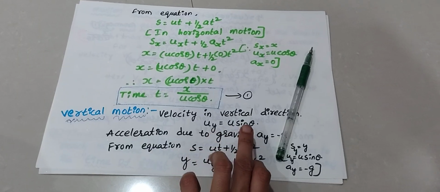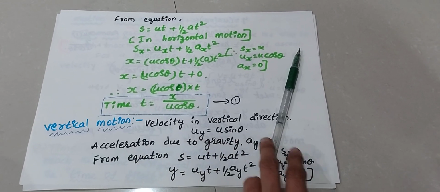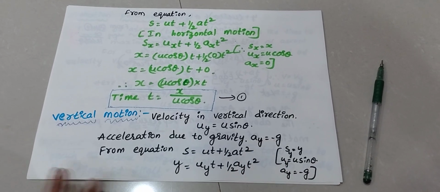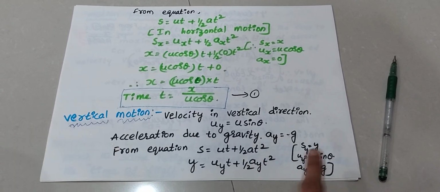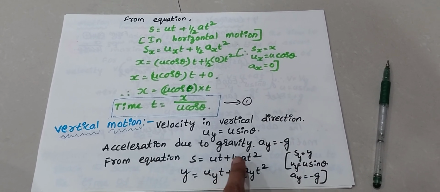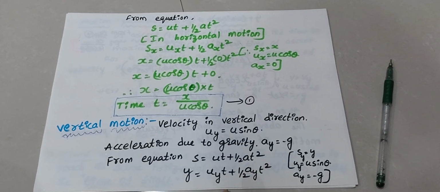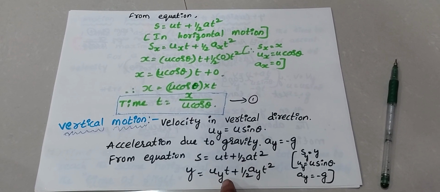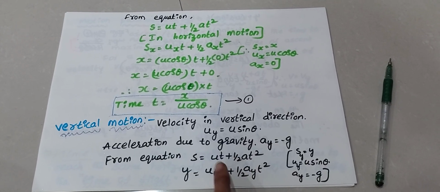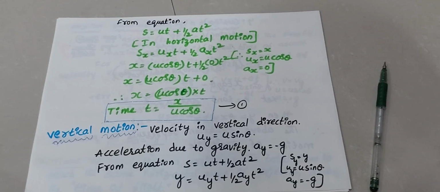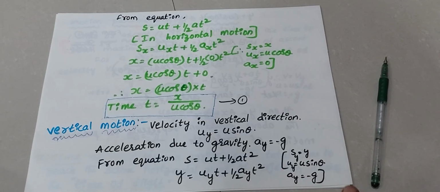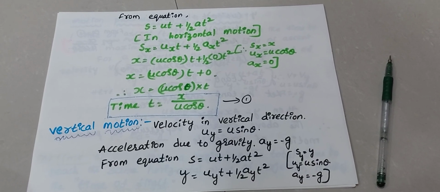Velocity uy is equal to u sin theta. Acceleration due to gravity ay is equal to minus g. Why? Because the projectile motion is in the upward direction, that's why ay is equal to minus g. From the equation s is equal to ut plus half at square, y is equal to uy t plus half ay t square along vertical motion. Here sy is equal to y, uy is equal to u sin theta, ay is equal to minus g as shown in figure.